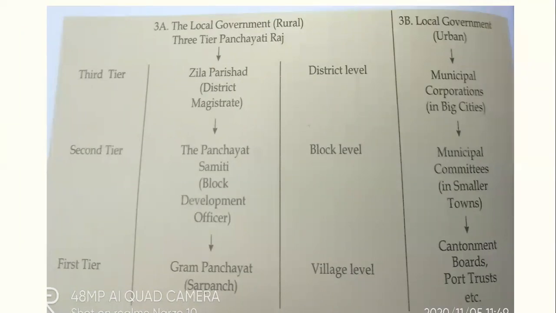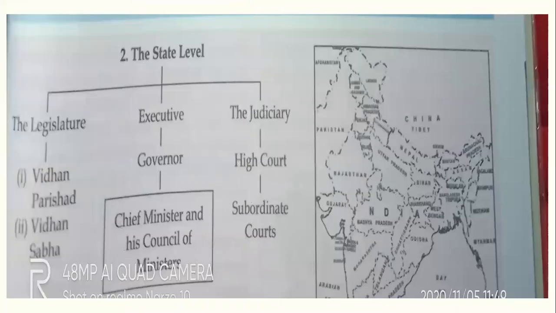See, the first, it is upside down, that is third tier, second tier, and first tier. Now here, the third tier, it includes the Zilla Parishad, that is at the state level. Now, second tier, it consists of Panchayat. That is the block level. And the first tier, it is the Gram Panchayat, that is at the village level. Now, the next is your complete description of the state level.